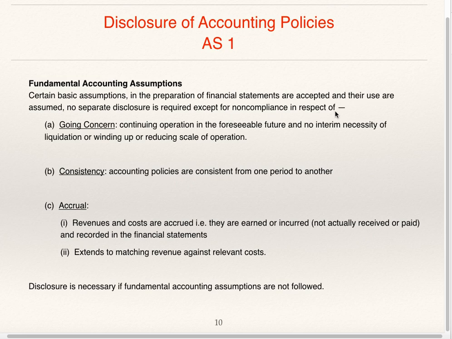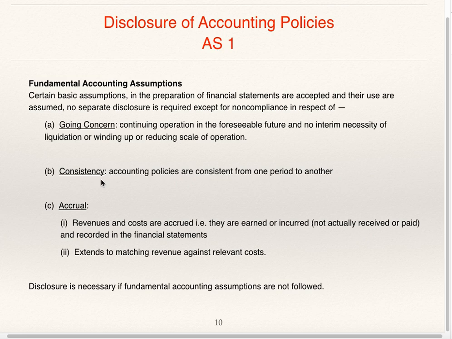So, going concern, consistency, and accrual, these are fundamental accounting assumptions. Going concern means the enterprise will continue its operation in the foreseeable future and there is no intention or necessity of liquidation or winding up or reducing the scale of operation.